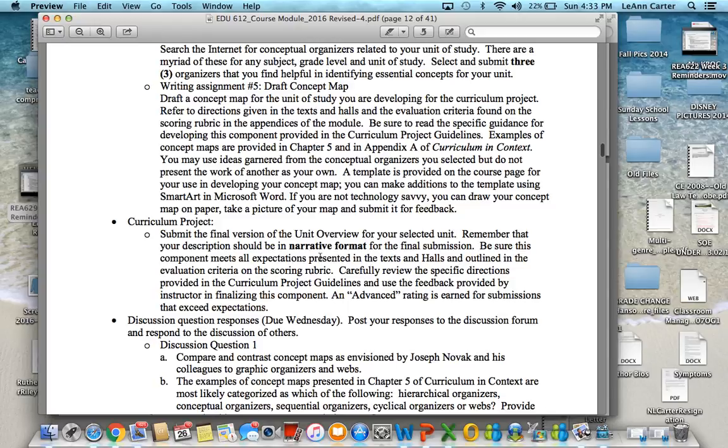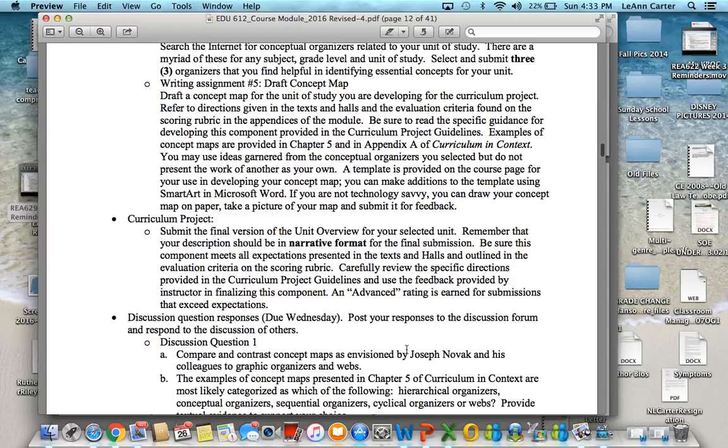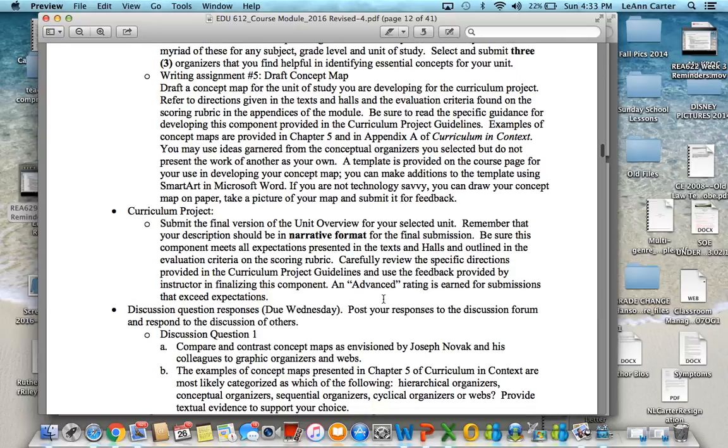Remember that your description should be in narrative format for the final submission. Be sure that this component meets all expectations. Again, if I've given you suggestions, if the hall or the text have said to add something or what it should look like, be sure you've hit all those marks for that, okay?